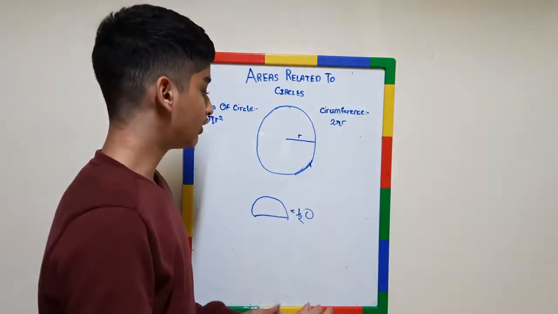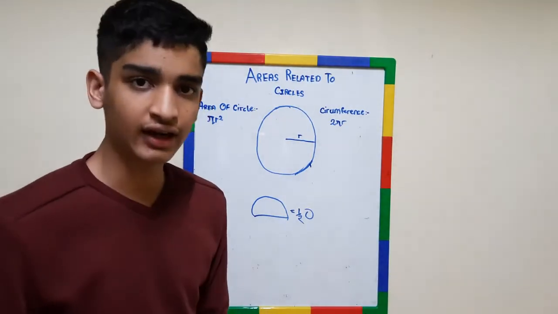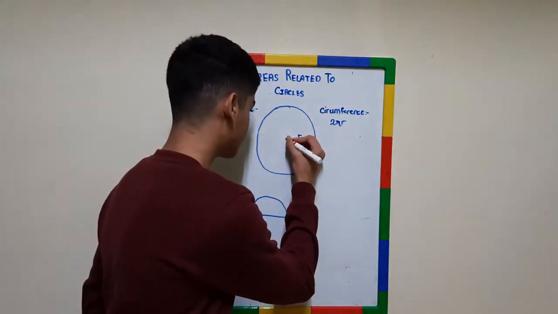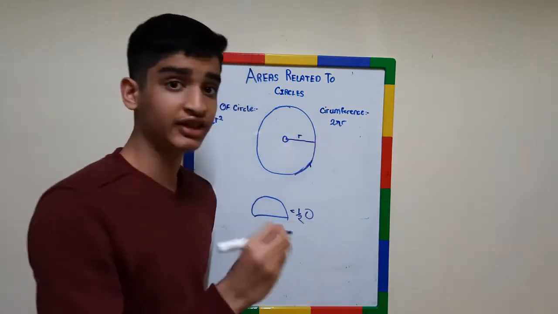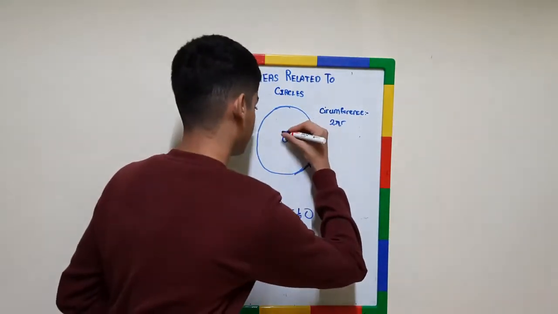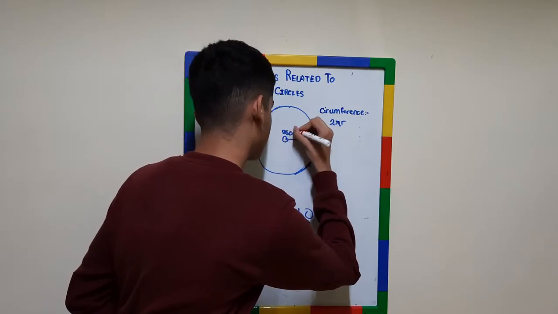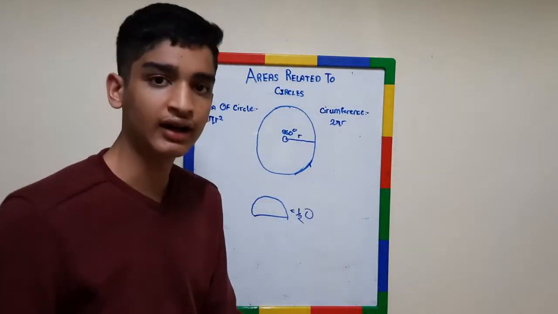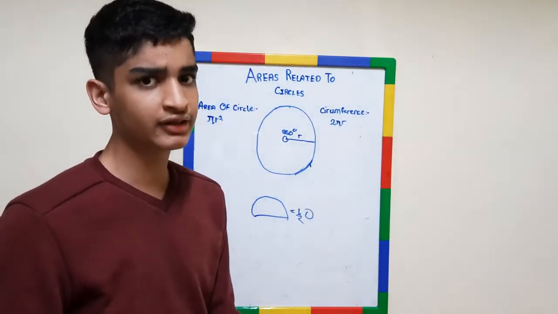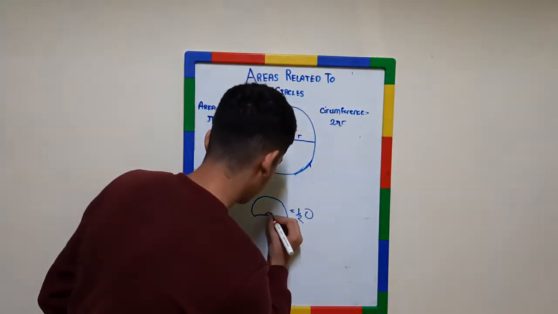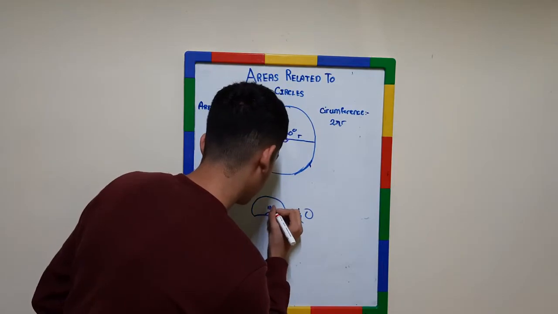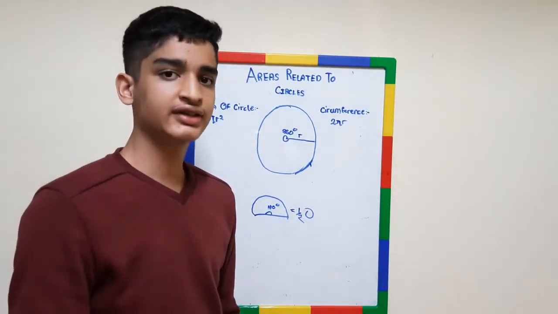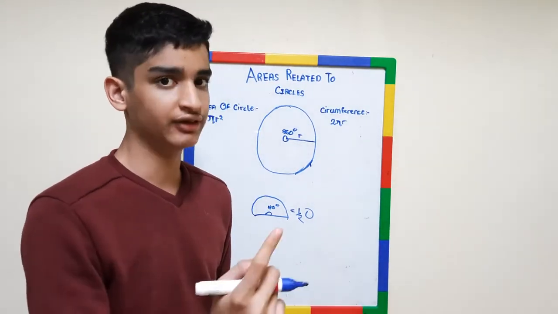Now there's another thing I need to tell you. The total angle in a circle is 360 degrees, and in a semicircle, since it's half, it should be 180 degrees, correct? So basically 180 degrees is a straight line and 360 degrees is a complete curve.